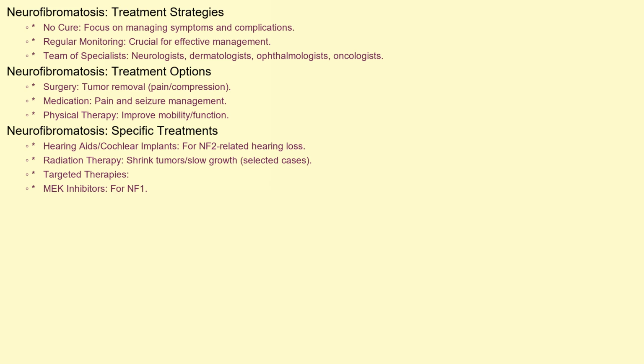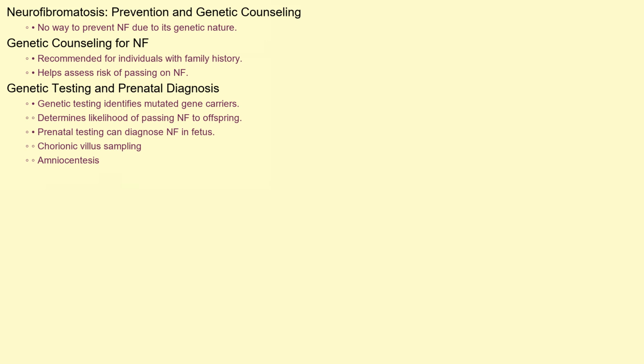For individuals with NF2, hearing aids or cochlear implants may be used to manage hearing loss. In some cases, radiation therapy or targeted therapies, such as mTOR inhibitors for NF1, may be used to shrink tumors or slow their growth. Since neurofibromatosis is a genetic disorder, there is no way to prevent it from occurring.